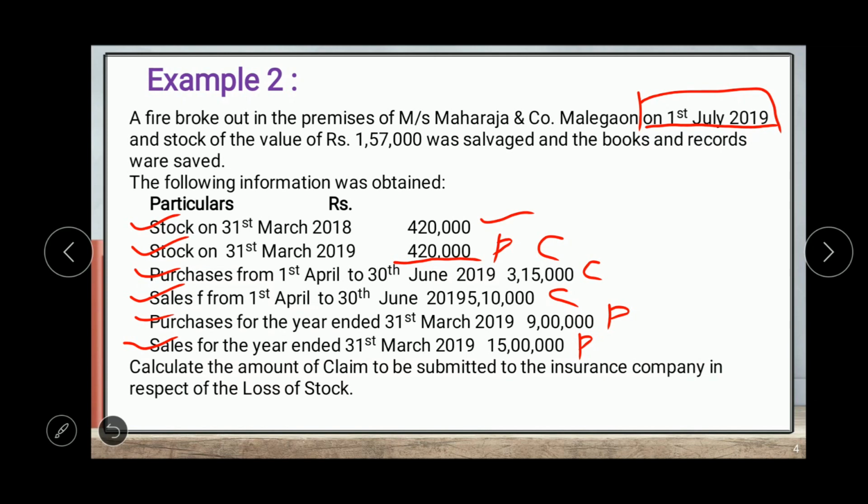We have to calculate the amount of claim to be submitted to the insurance company in respect of the loss of stock. So here we have to calculate the amount of loss of stock which we have to provide to the insurance company for the claim, which is a very simple example. There is no application of average clause. Why? Because there is no amount of insurance policy given.